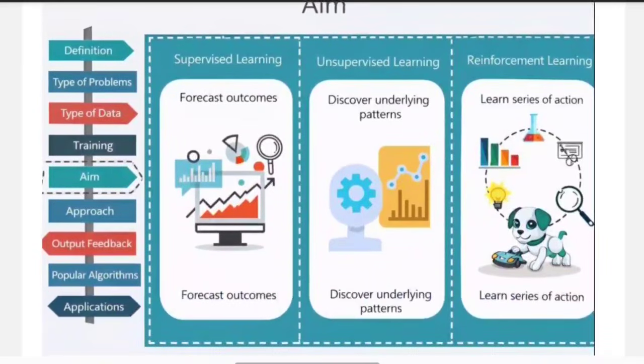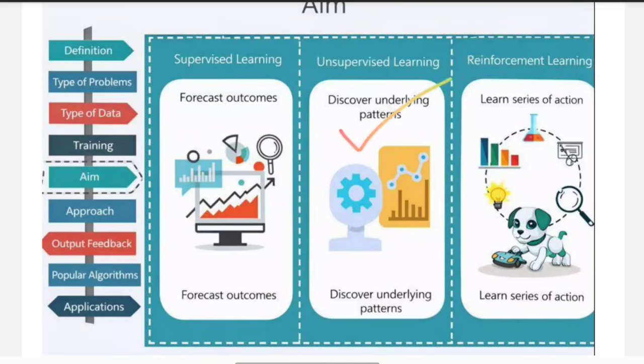Now, the main aim of supervised learning is to predict future outcomes. For example, suppose a teacher knows how many hours a student studied in the past and how many marks they got. Now, based on the previous data, the teacher can predict how many marks a student may get in the future. So here we are predicting the outcome using previous data. Similarly, in supervised learning, the machine learns from past labeled data and predicts the future results.